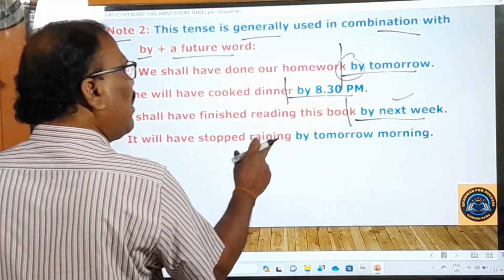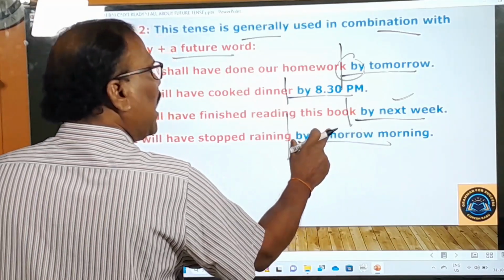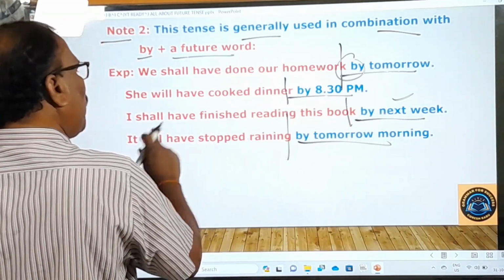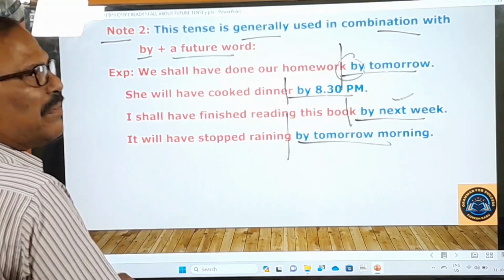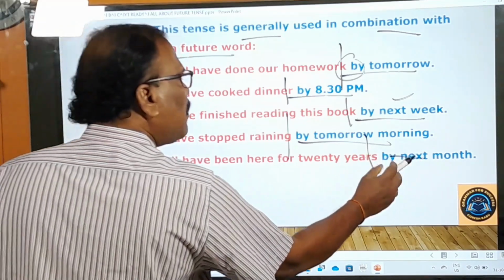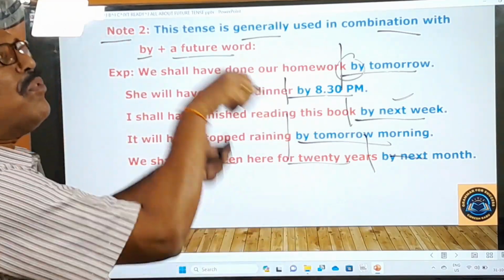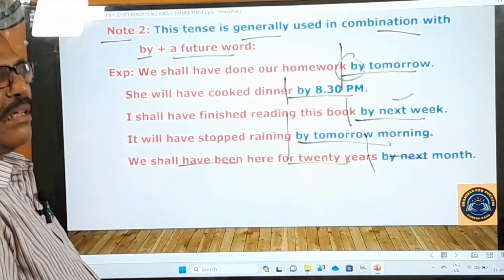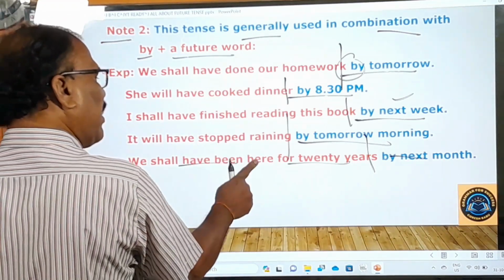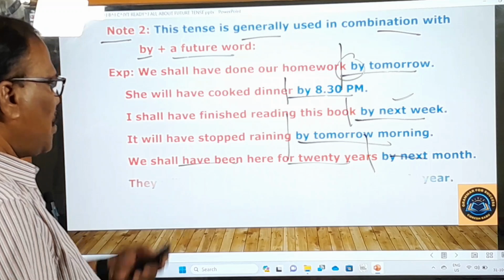It will have stopped raining by tomorrow morning. So by plus a future word is here. By tomorrow morning. Repu udayamu varaku anta lopalaki it will have stopped raining. Varsham kurvadam agi untadi. We shall have been here for 20 years by next month. By next month lopala మేము ఇక్కడ 20 years నివసించి ఉంటాము. నెక్స్ట్ మంత్ లోపల మేము ఇక్కడ 20 years నివసించి ఉంటాం. We shall have been here. We shall have been means we shall have lived here for 20 years. Very, very interesting sentences. Examples are chosen like that for you.